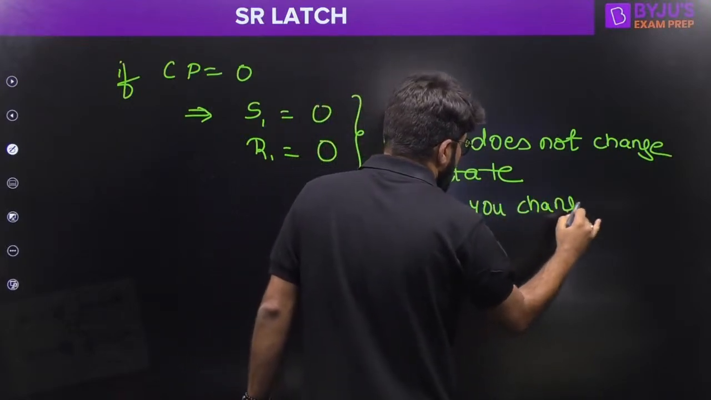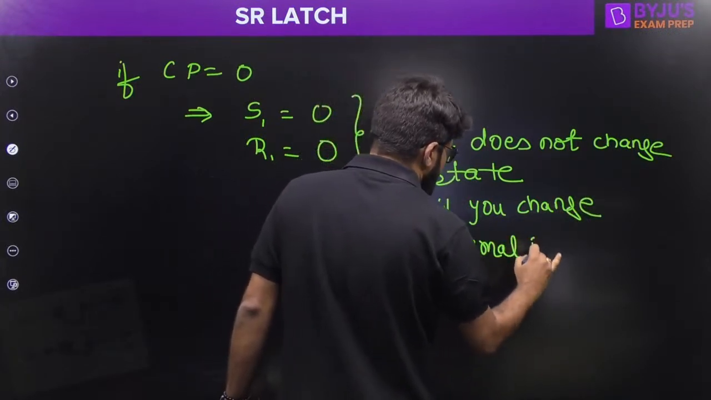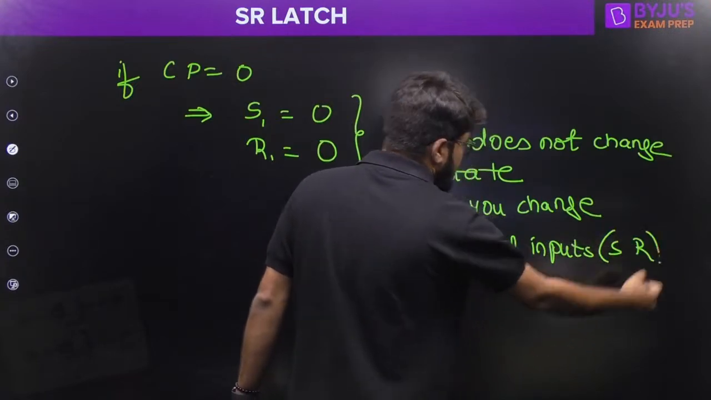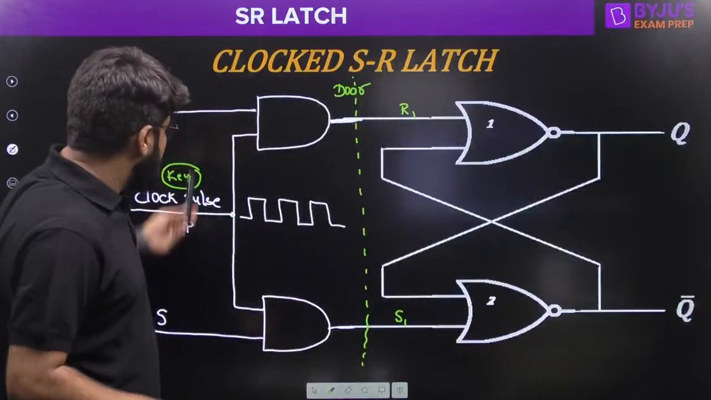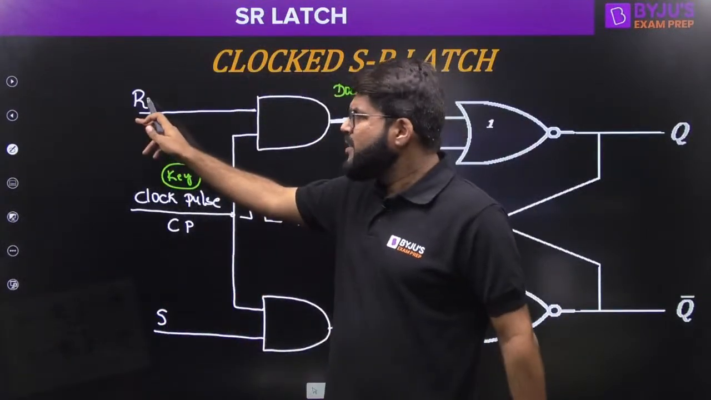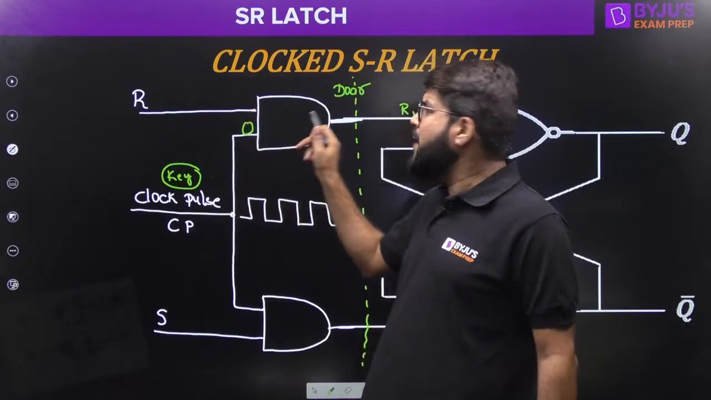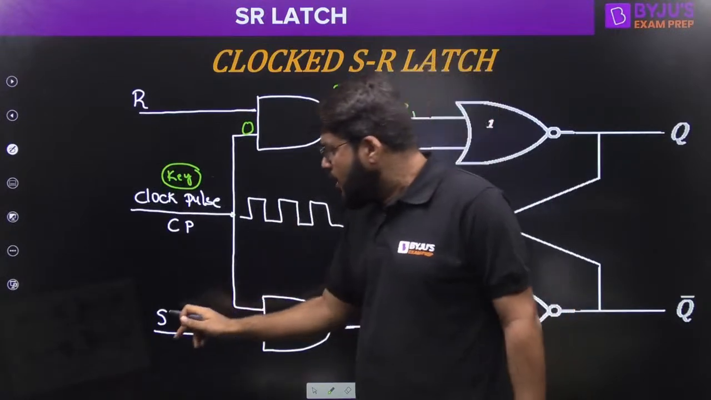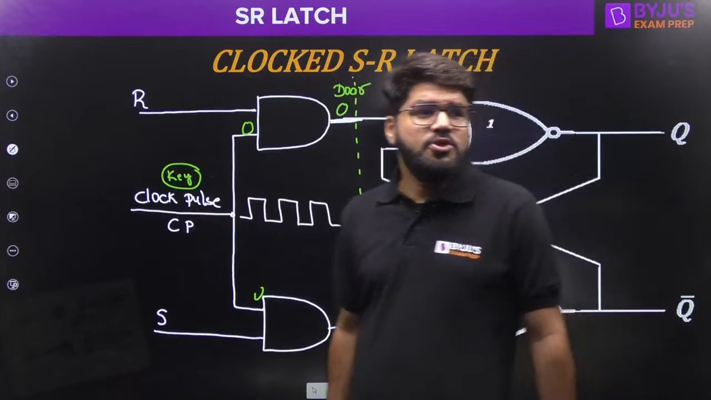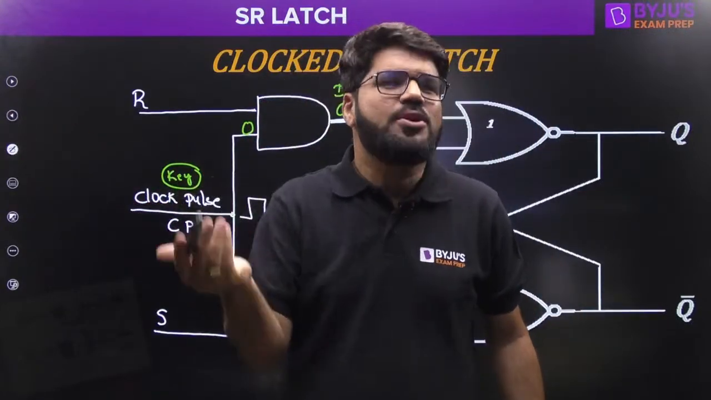even if you change the external inputs. What are the external inputs? S and R. So even if you change the external inputs, they are blocked. The door is closed, right? Whatever may be the value of R, multiplied by 0 it is 0. What did we feed here? 0. R multiplied by 0 is 0. Nothing can reach here. Whatever may be the value of S, multiplied by 0 is 0. So S and R cannot enter the system because the door is closed.